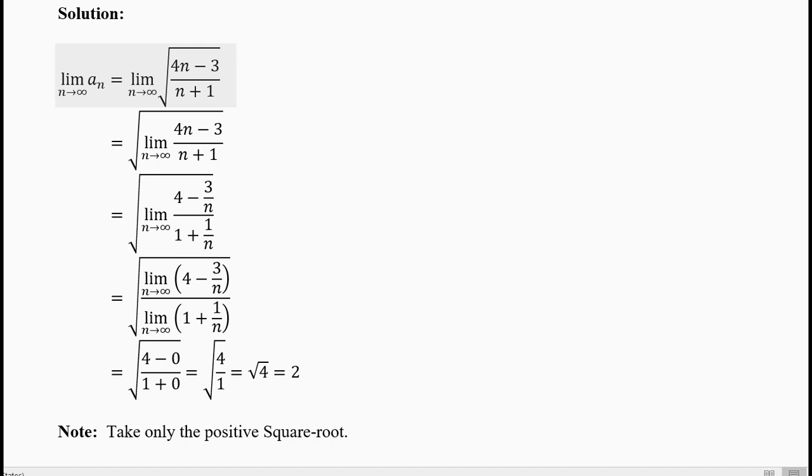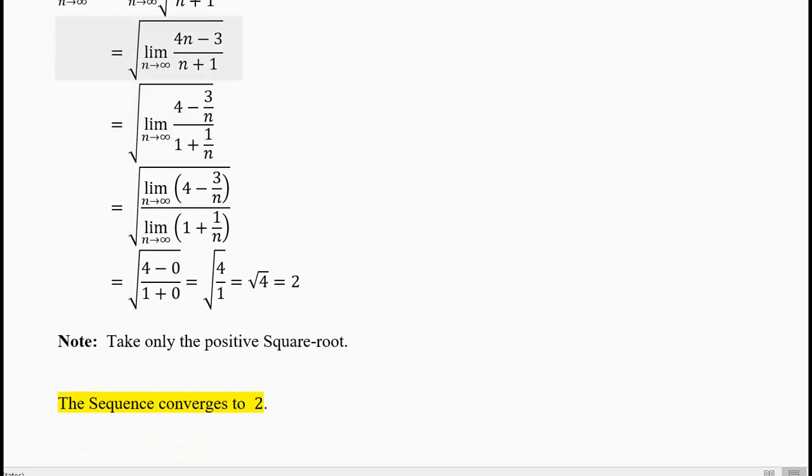Now the fraction has a power half. Power half is a square root. The power can be taken after taking the limit. You can interchange the order. So you first take the limit, then take the square root. Square root means power half. You can do it for any other power. Now you have limit of a fraction inside the square root, but do not forget the square root in the steps.